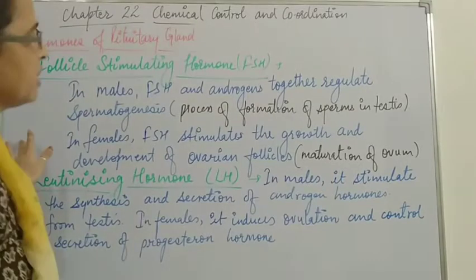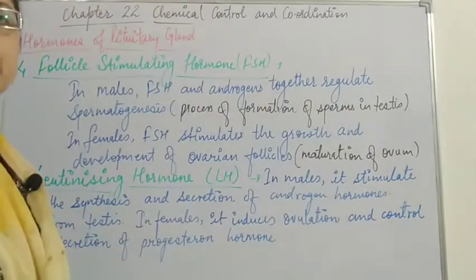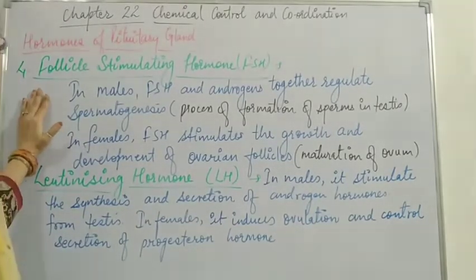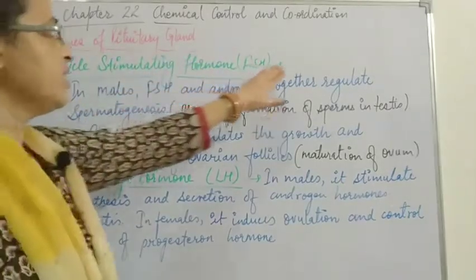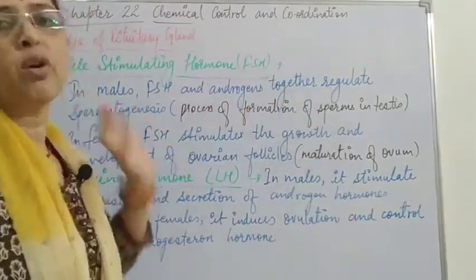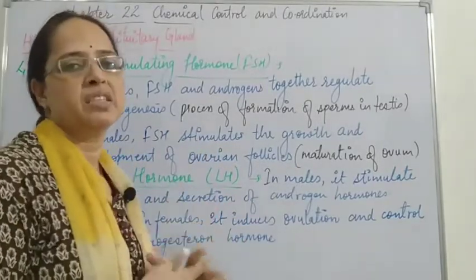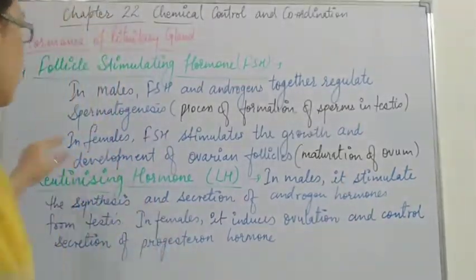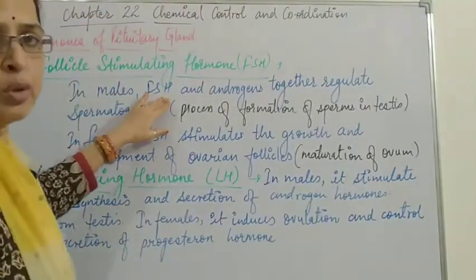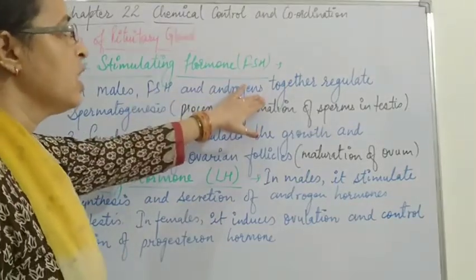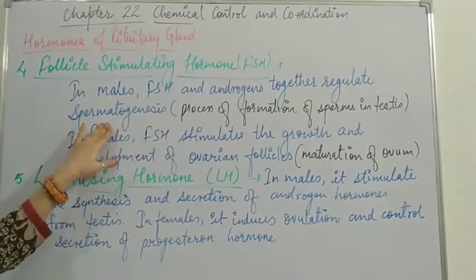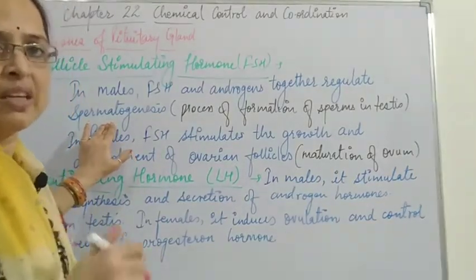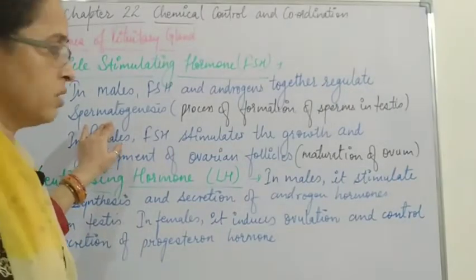Now look at the other hormones secreted by the pituitary gland. We are now discussing the fourth hormone, follicle stimulating hormone, or FSH. The name itself says it acts on the reproductive organs. In males, FSH and androgens together regulate spermatogenesis, which is the synthesis of sperms in the testes. So it is related to the reproductive organs.